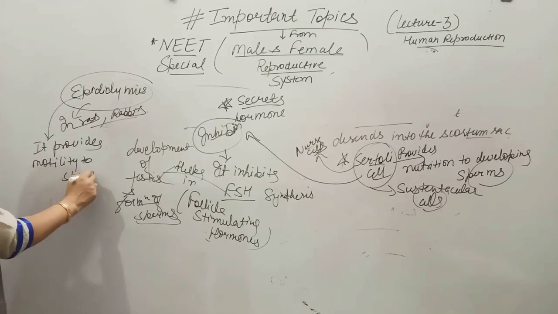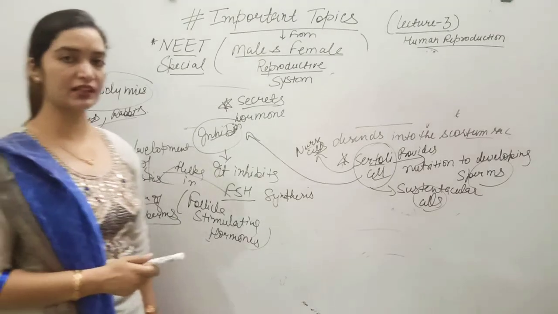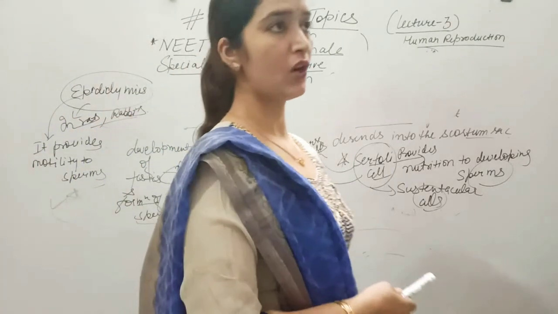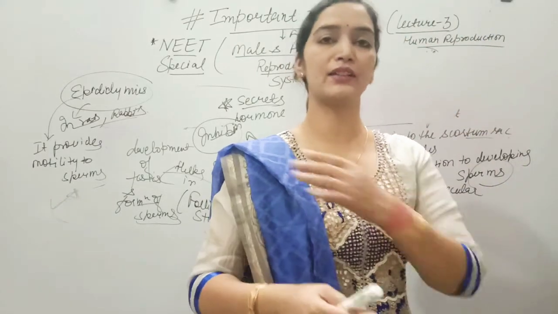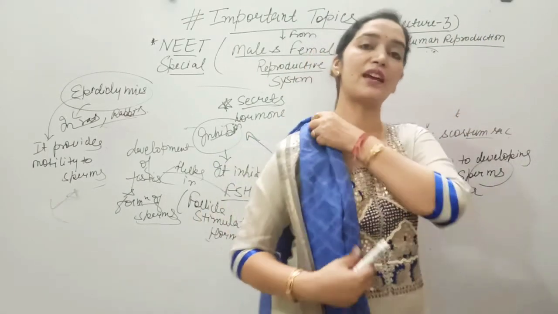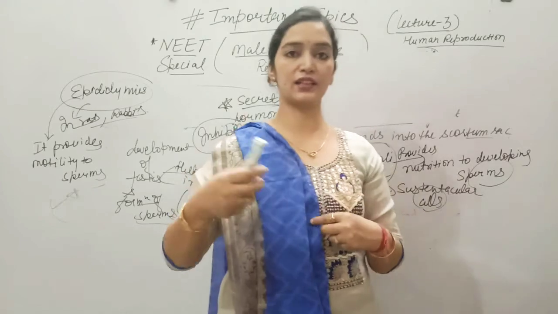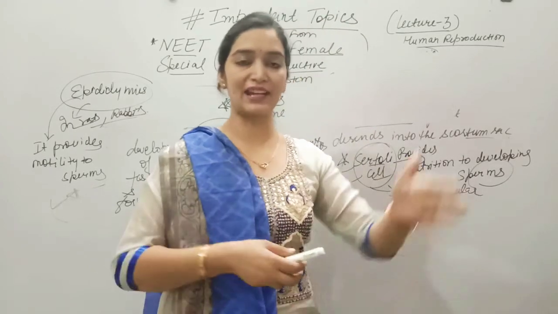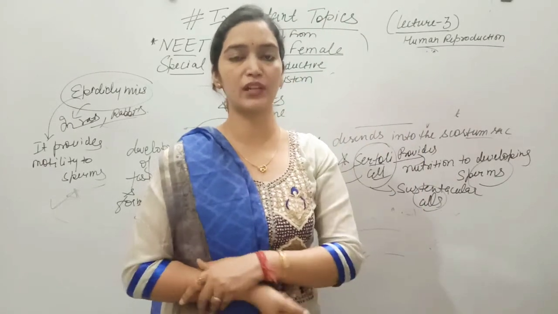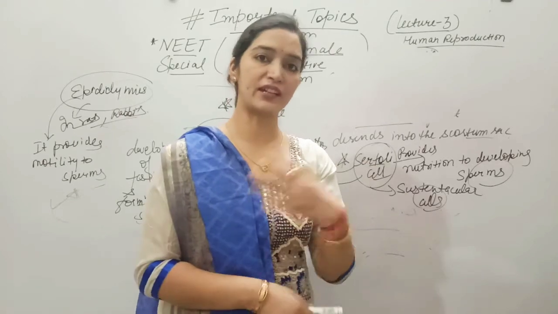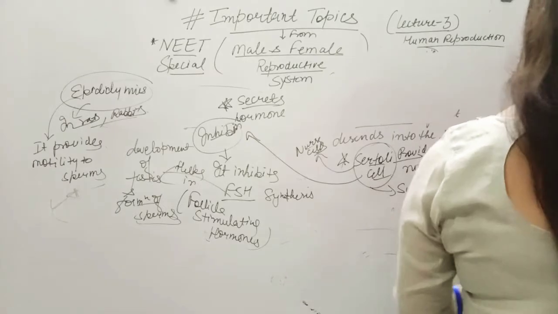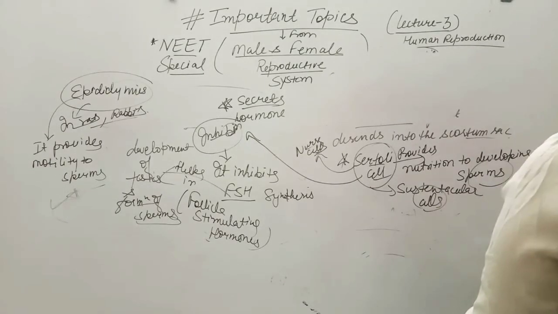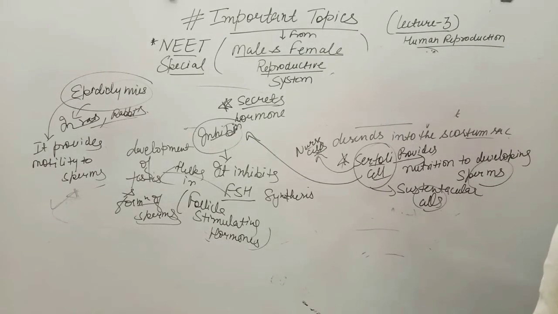Like in the case of humans, the epididymis temporarily stores the sperms for proper development and maturation. Then after proper maturation, it gives the sperms to the vasa deferentia, and the vasa deferentia carry the sperms to the male genital organ, then they are ejected at the time of ejaculation. So we have discussed the epididymis in humans and in other organisms.